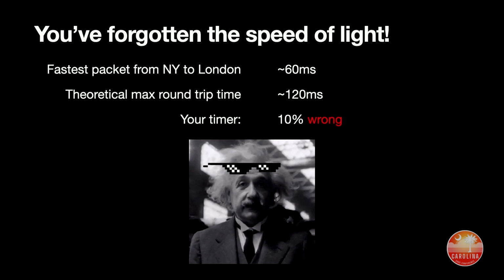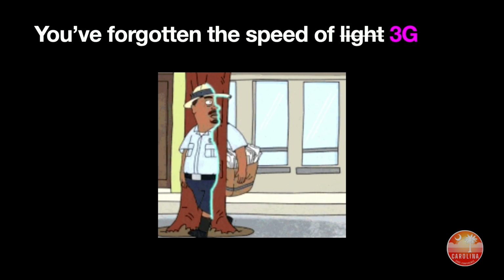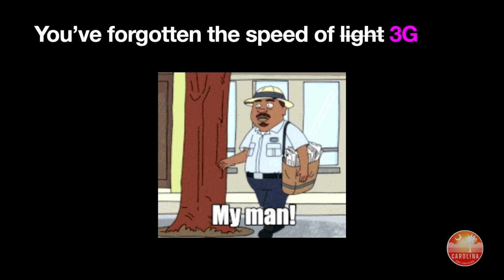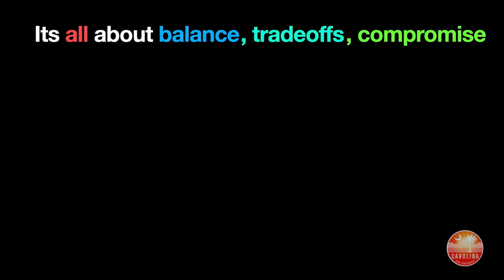The important bit here is that you've actually forgotten about the speed of 3G, right? So when you have things that communicate across the front end, the server-client divide, latency, internet connection, all these things matter a lot. And realistically, what you probably meant to do with that design is that the server sends up the time that it expires and the client counts down, right? So our business logic lives in multiple places. And again, the point here isn't to take any one of these and run with them. The point here is that it's all about balance, trade-offs, and compromise.